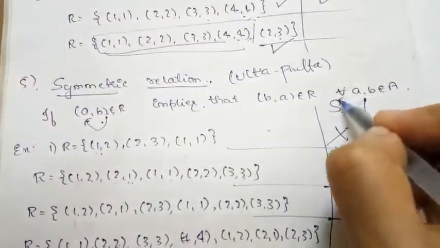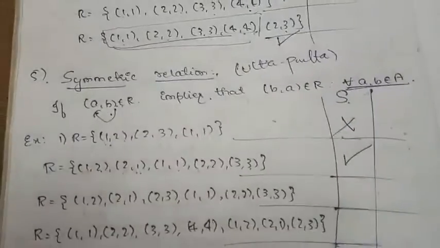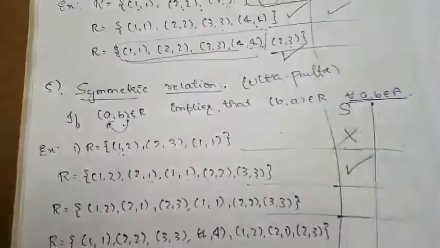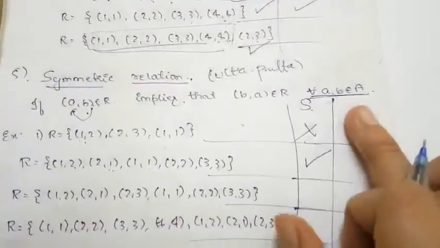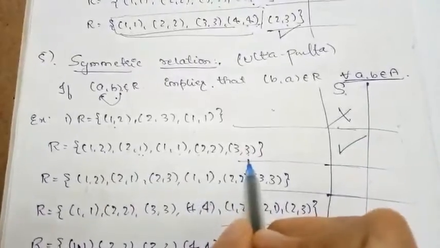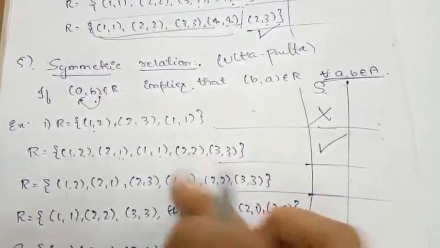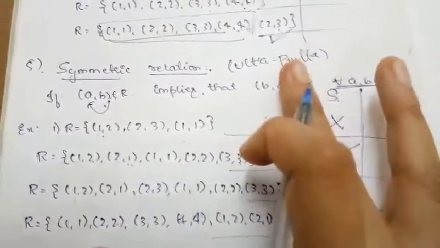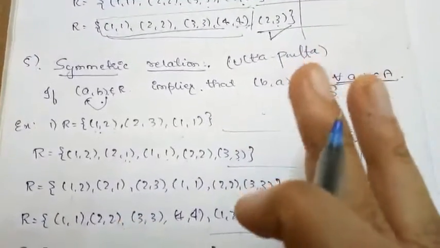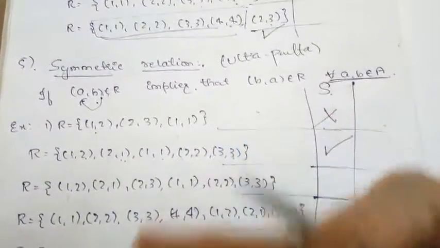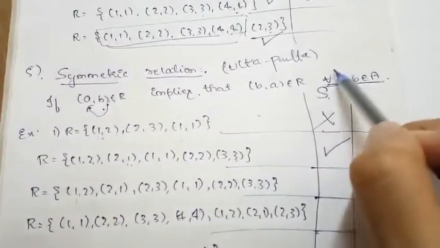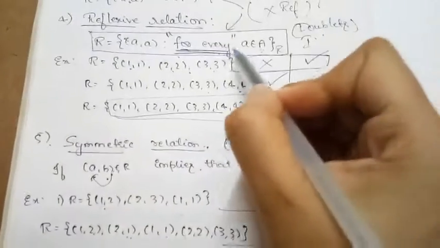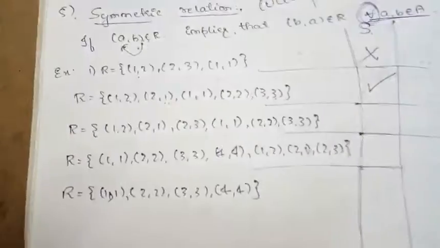Remember, here I used 'for all (a, b) belonging to A'. I did not use 'for every'. In the reflexive definition I used 'for every a belonging to A', but here it is 'for all'. So whatever the condition, the elements in the ordered pair should belong to the set A, but I am not saying it for every ordered pair of the set A. So understand that 'for all' and 'for every' are not the same.